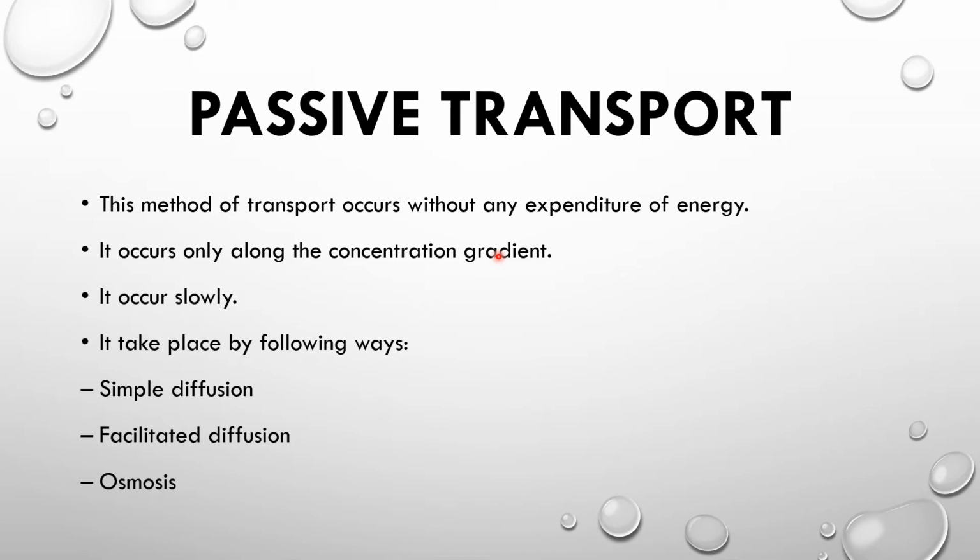That is, along the concentration gradient, from higher to lower side or from lower to higher side, depending upon the condition. So it occurs slowly and it takes place in the following ways, as shown in the diagram: simple diffusion, facilitated diffusion, and one more way, osmosis.